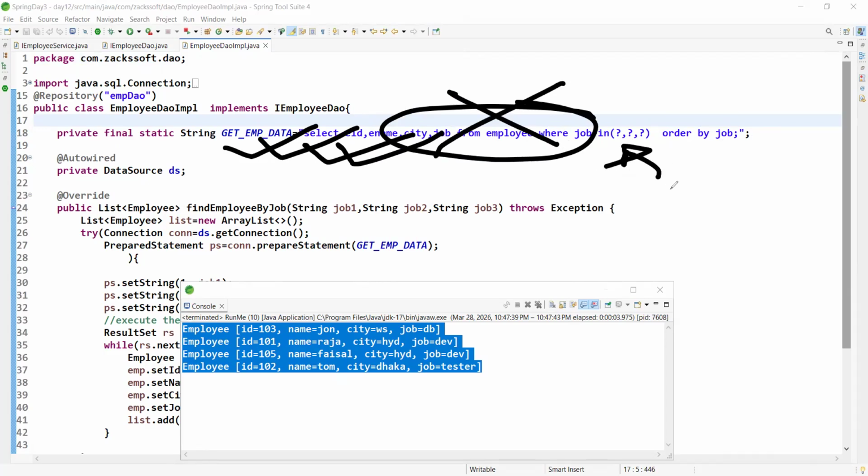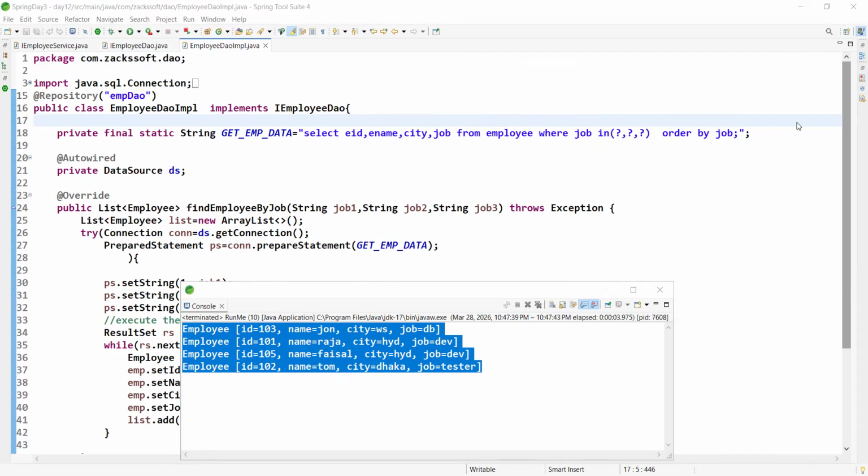Actually, we are almost not using JDBC. That doesn't mean JDBC is outdated. We are using the Spring Data JPA module. So just observe this query. This query is responsible for fetching the data from the database only, right?